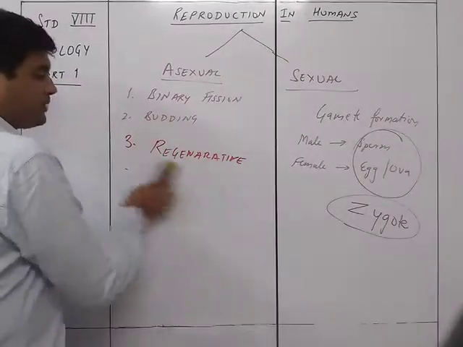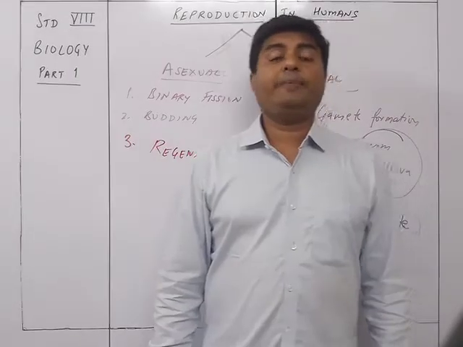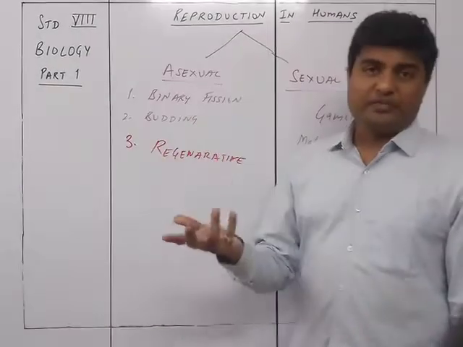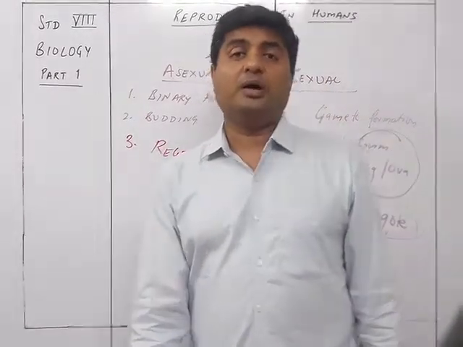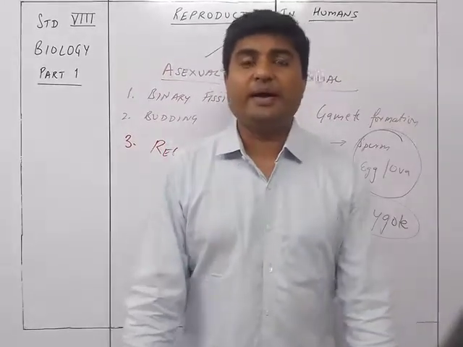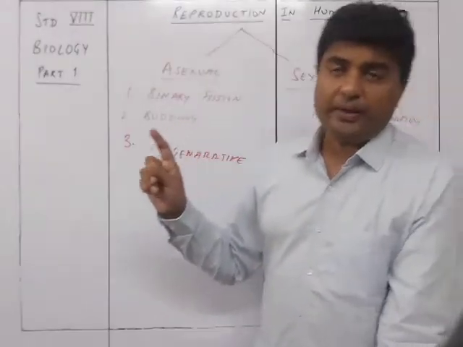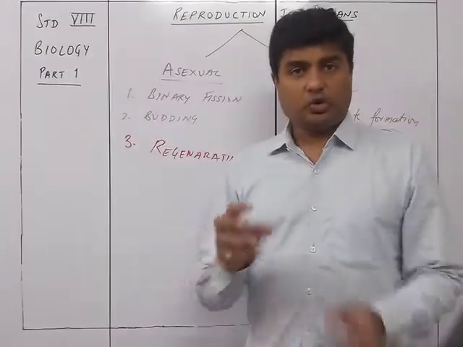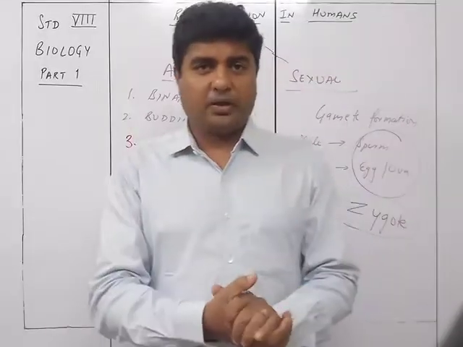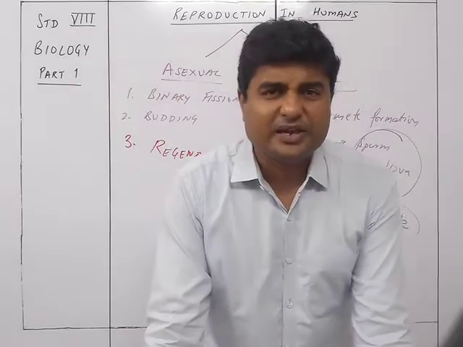So that's why the 3 methods by which animals could reproduce asexually are binary fission or multiple fission, because there are conditions wherein the nucleus not only divides into two parts but multiple parts. That is called multiple fission. So binary fission or multiple fission is the first way. The second one is budding, a growth of the same kind of individual on the same organism, which detaches itself later on.